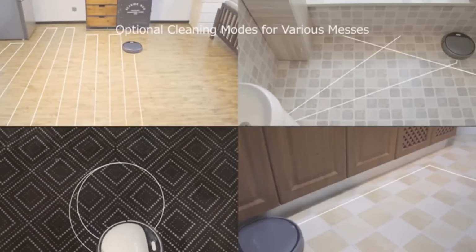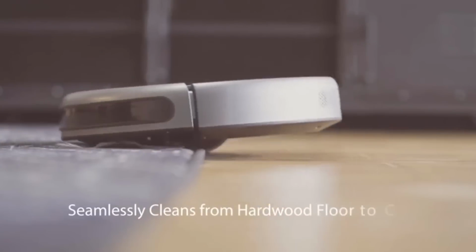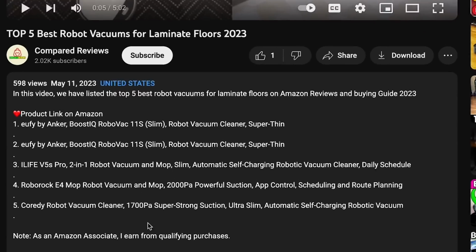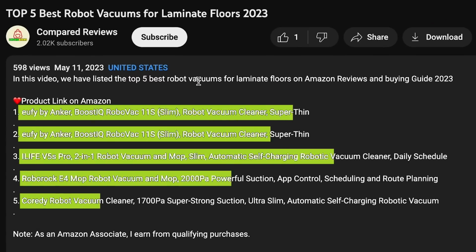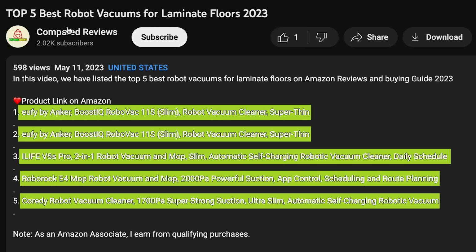So first off, you probably noted, it's actually an AI voice. It's not a bad AI voice, but it's definitely an AI voice. The second thing you may have noted is that a lot of these pictures and videos are coming directly from Amazon purchase pages. And the third thing you might have noticed is right here in the link in the description, they have a link to each of the 5 robot vacuum cleaners for laminate floors that they're doing.